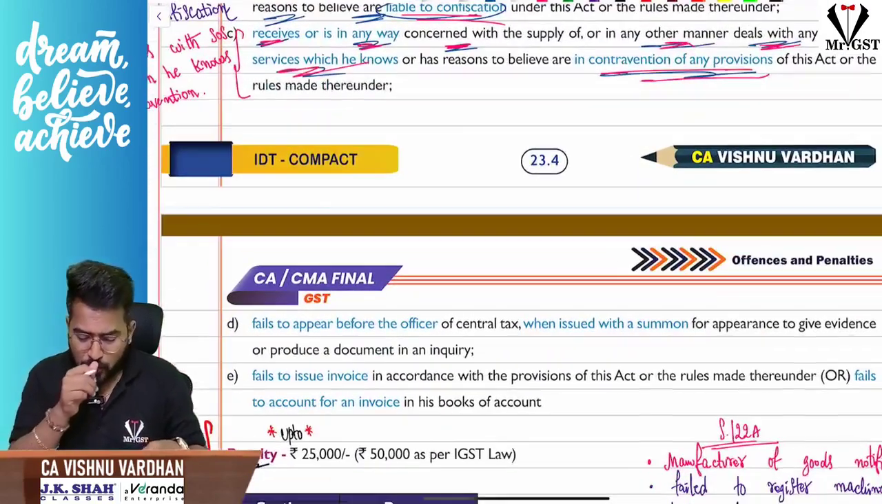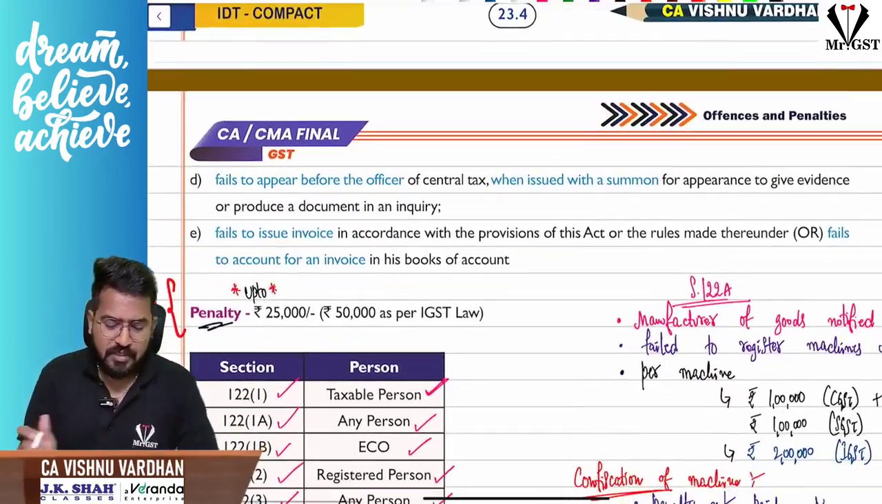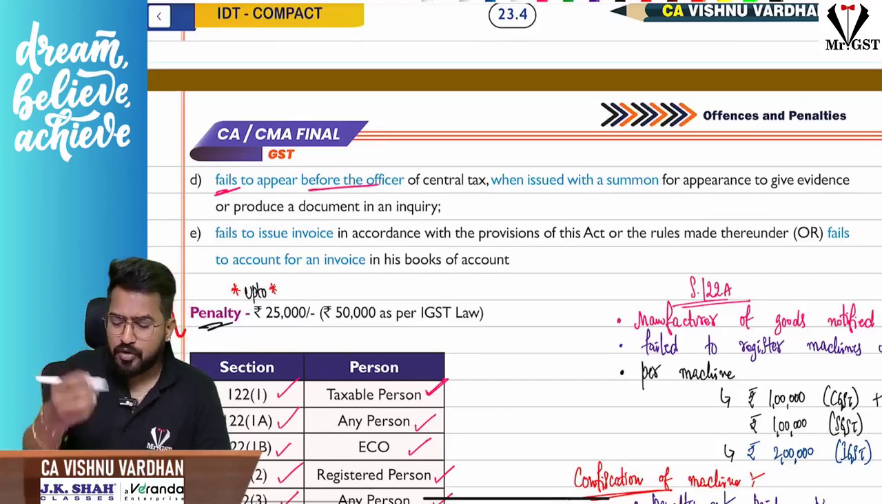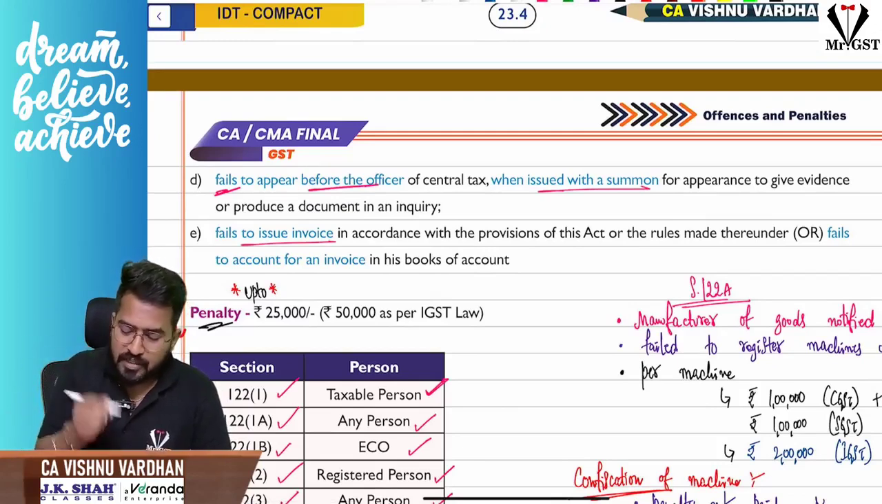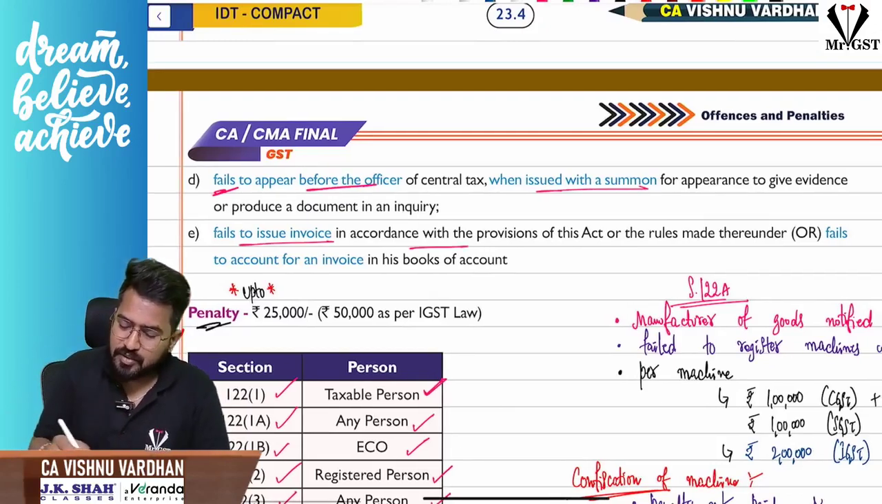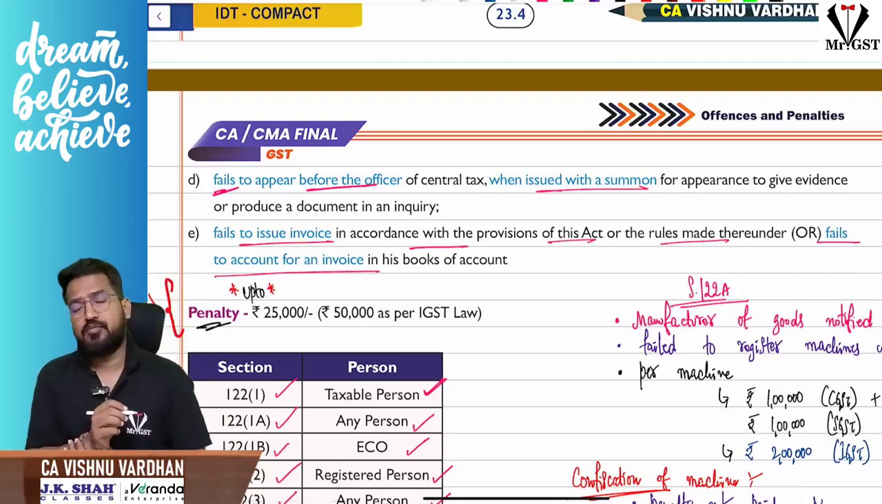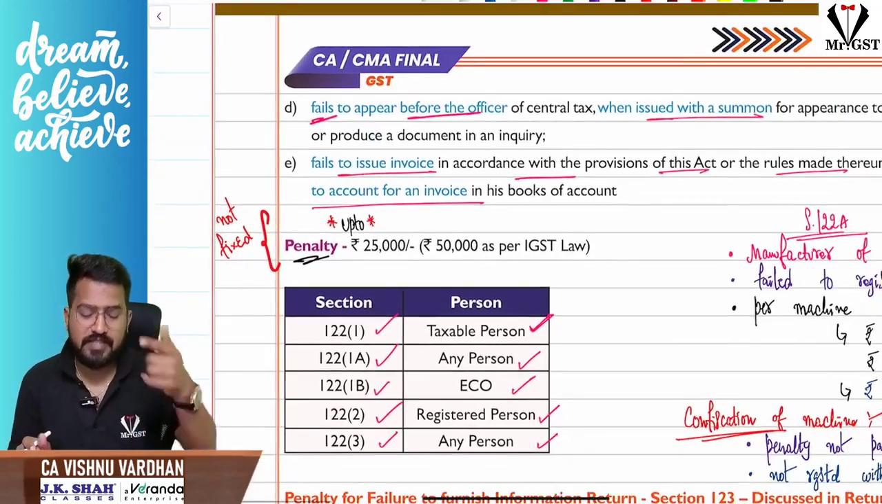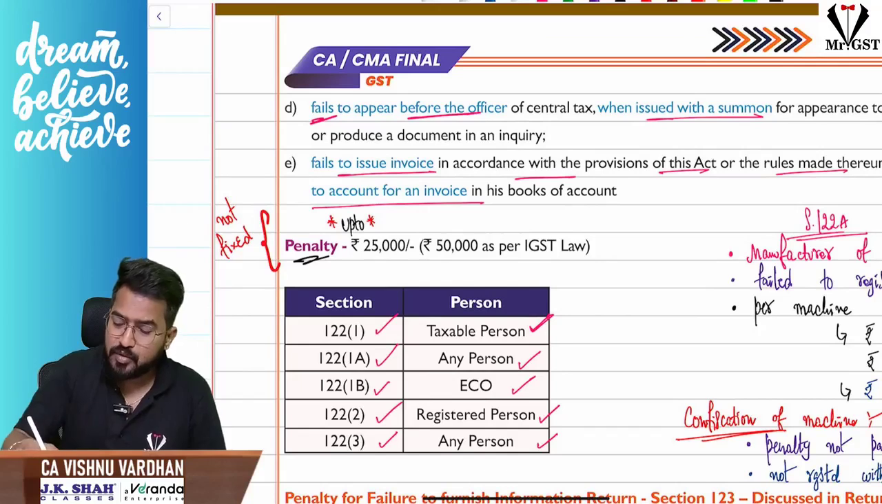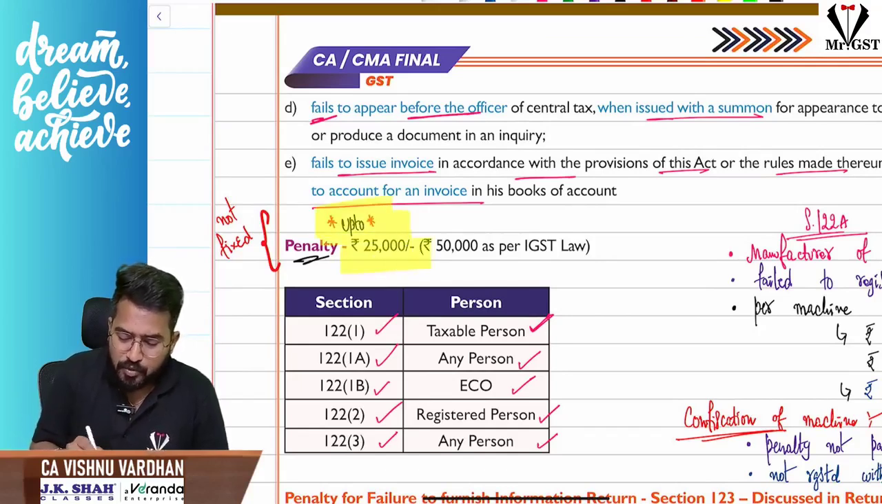Not only that, two more points are there. Any person who fails to appear before the officer of central tax and of course state tax, when summons is issued. So summons issued, you have not appeared. Or fails to issue invoice in accordance with the provisions of this Act or rules made thereunder, or fails to account for an invoice in the books of accounts. In such cases, penalty will be, here it is not fixed, just a typing mistake if you are using this book, penalty will be up to 25,000.